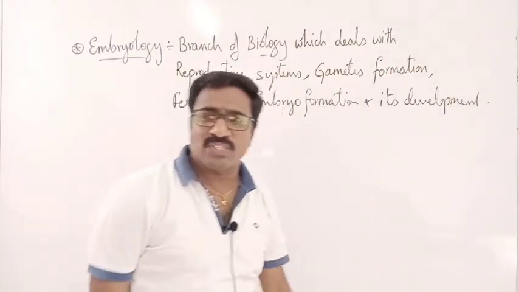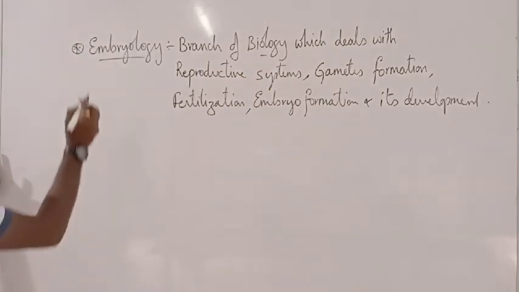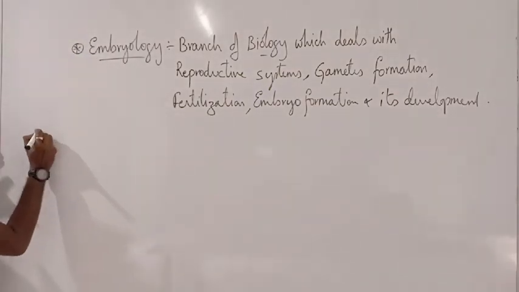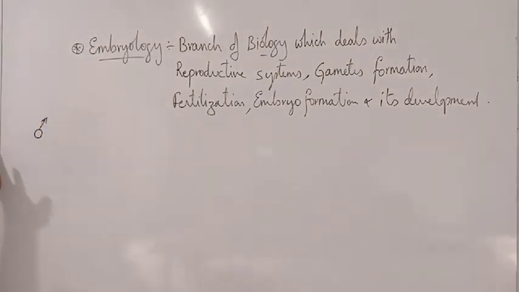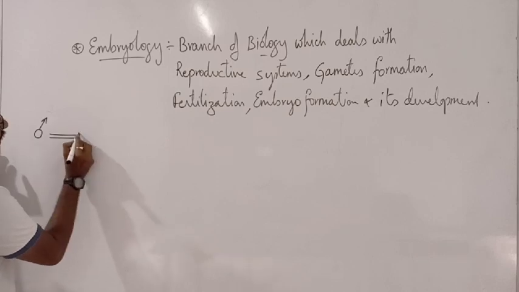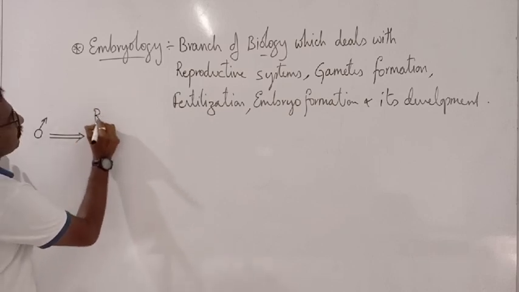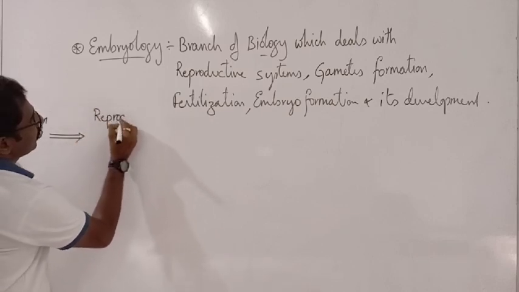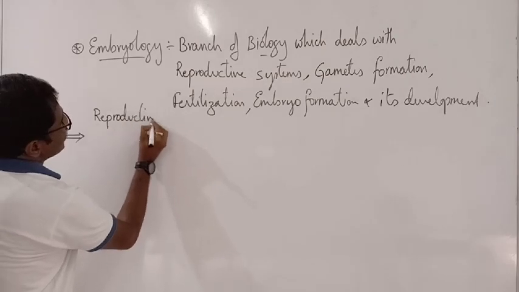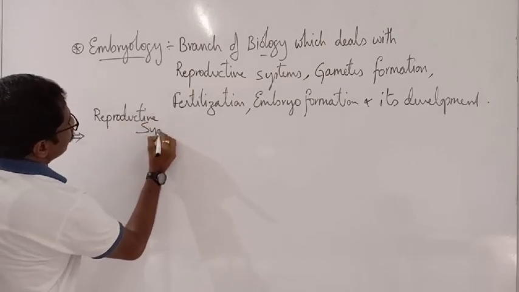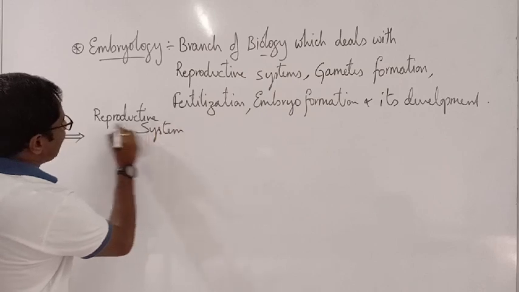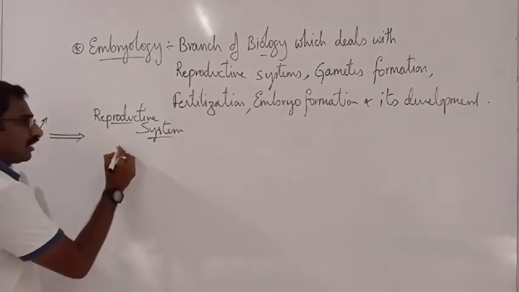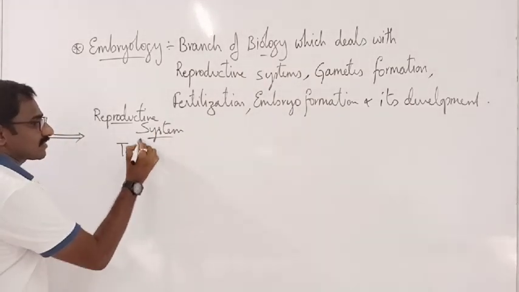What are all these words? We shall see it now. Imagine that I am talking about humans. It is the male. In the reproductive system, we have the structures called testes.